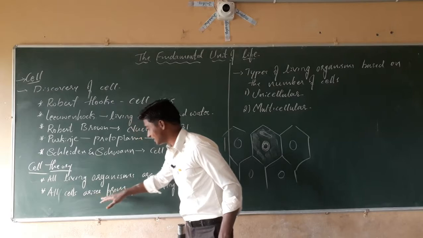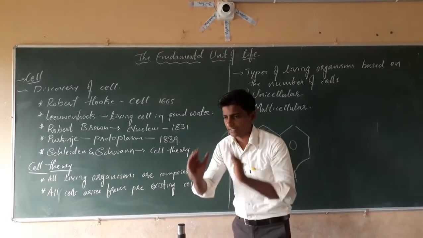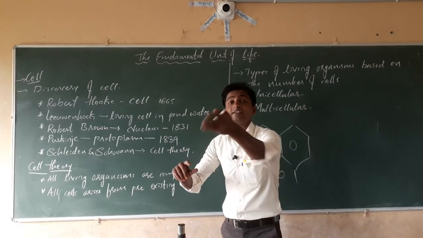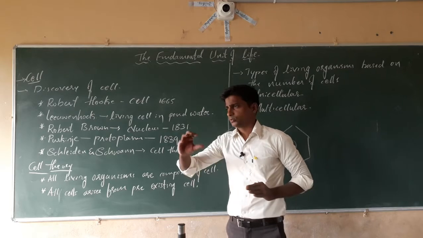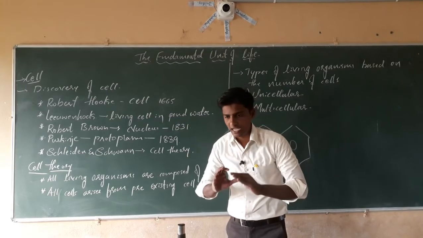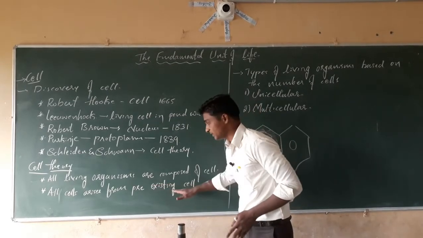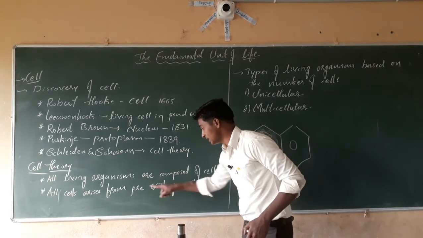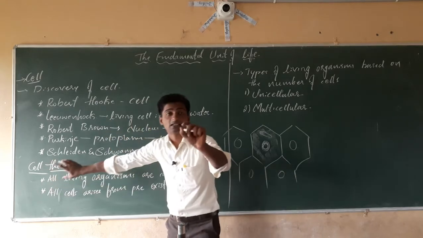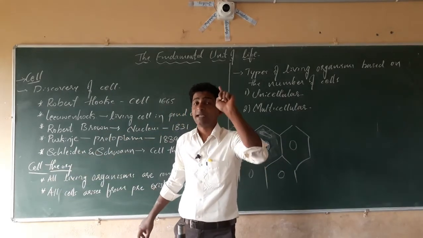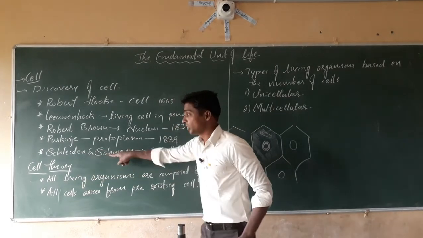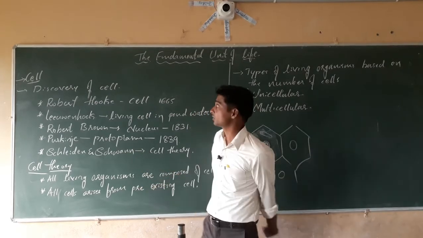The next, all cells arise from pre-existing cells. If a new cell is produced, it is produced from the pre-existing cells. Understood? To produce a new cell, it needs a mother cell, by cell division. By cell division, new cells are produced from the pre-existing cells. These are the postulates of cell theory. Most of the time it is asked in examinations to write the postulates of cell theory, and also who discovered the cell theory.